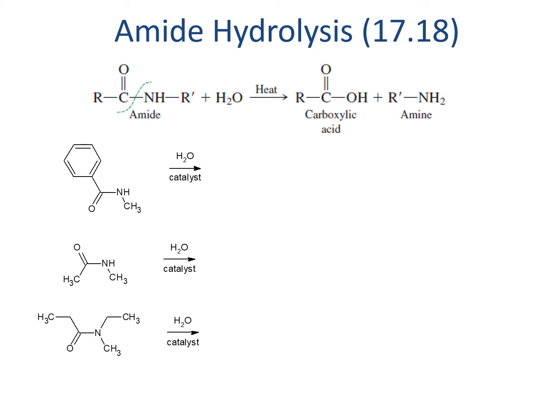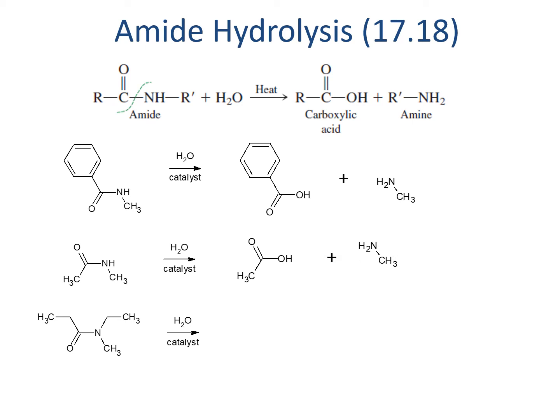So if we look at the first reaction, the carbonyl carbon is just one carbon off of the aromatic. In the product, those same carbons show up, but the carbonyl carbon is now part of a carboxylic acid. The nitrogen and the other carbons are a separate amine. See if you can identify the carboxylic acid and amine products of the last two reactions.